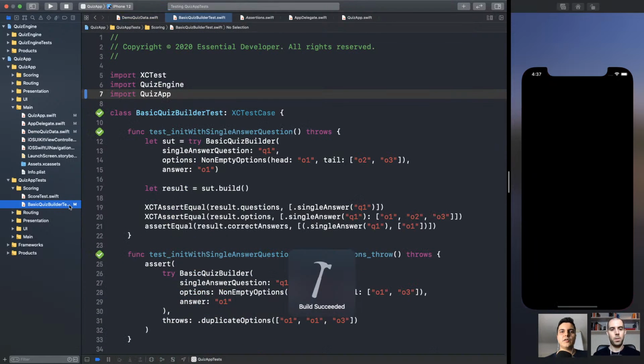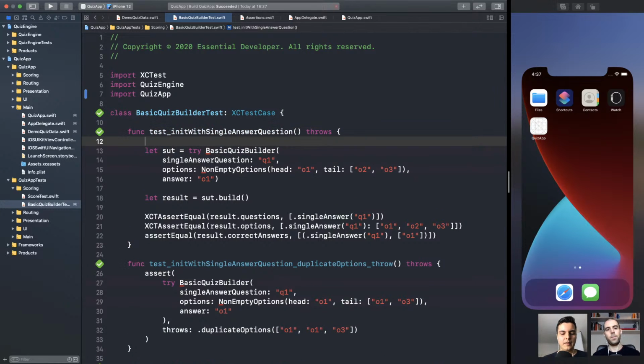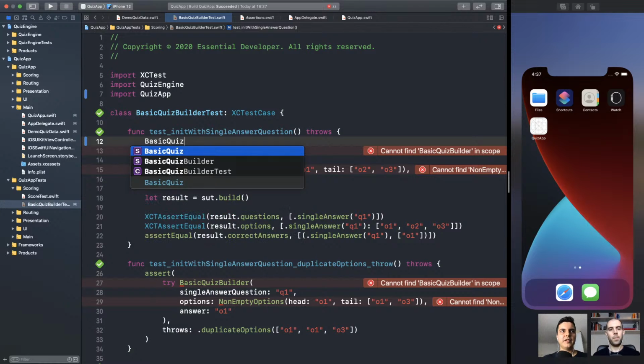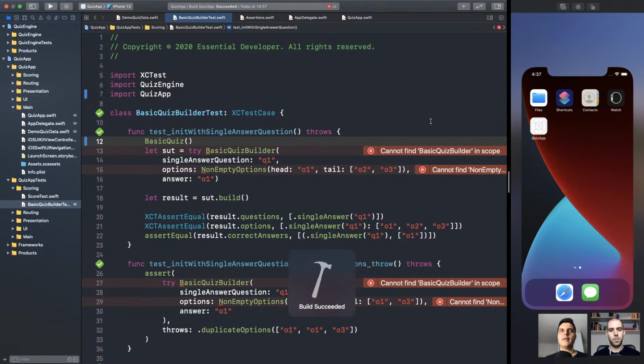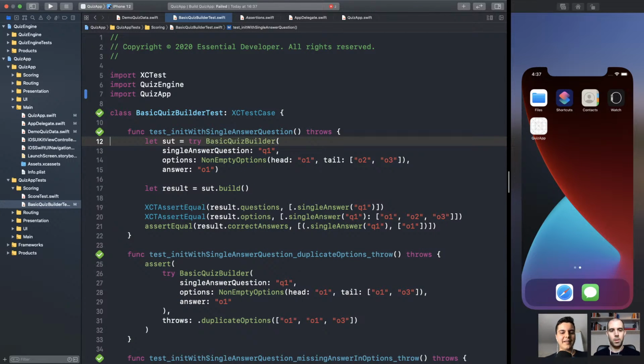So the test doesn't have access to the internal types. So the test has the same level of access as a client of this module will. So if I try to create a basic quiz here, initializer inaccessible. Make sense? Just like clients cannot create the basic quiz. They need to use the builder, which is the only public API. And that's how we can use access control to protect the invariants as well.